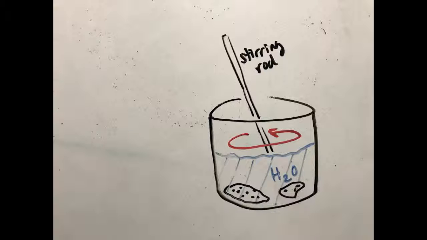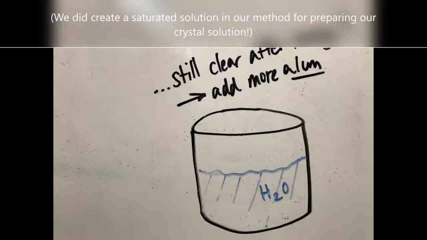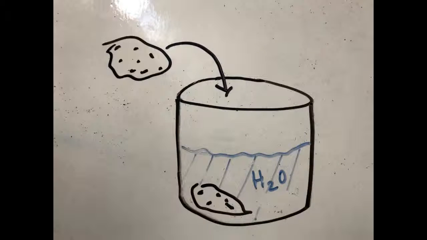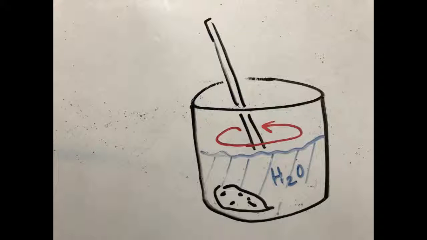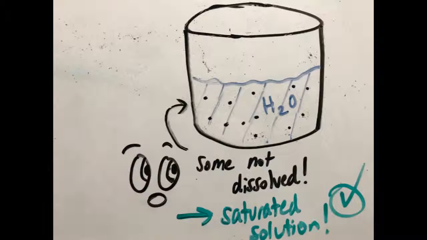This can be done by ensuring that the solution is adequately saturated with alum, because a watered-down solution will only slow the process without doing much for the crystal growth. This is because it'll take longer for the solution to evaporate without much more medium from which crystals can grow.